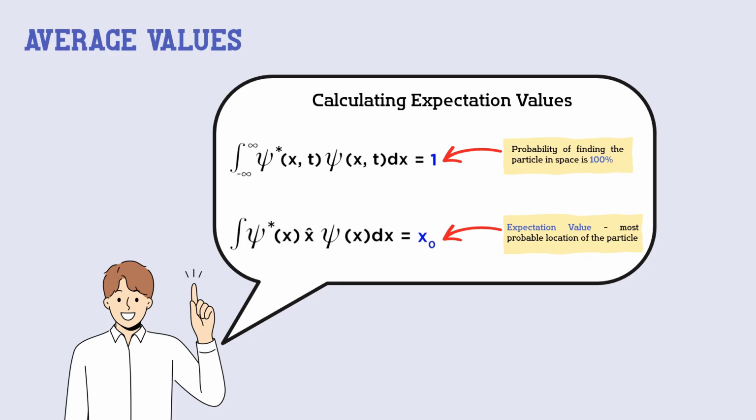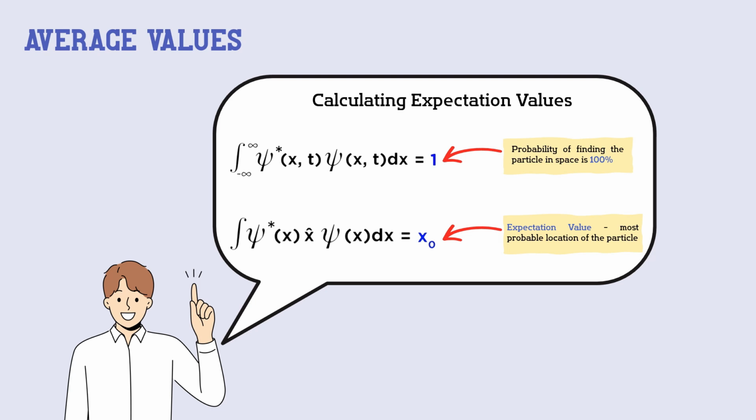For calculating expectation values, the integral over all space of the probability density function gives us a value of 1 for a normalized wave function. This 1, which is the maximum value possible, tells us that the probability of finding the particle somewhere in space is 100%, which makes sense since the particle has to exist somewhere.